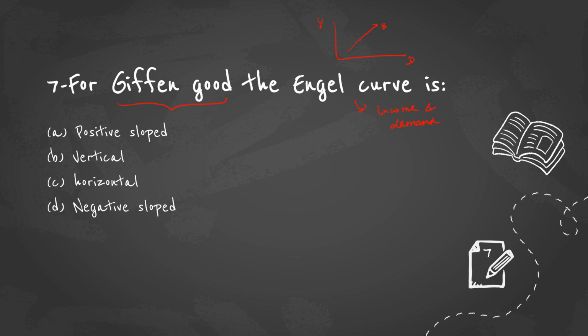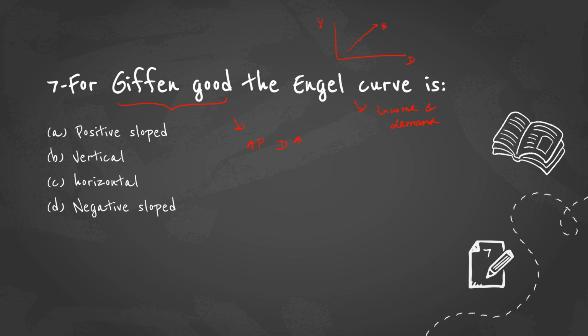So what is meant by Giffen good? Giffen goods are inferior goods for which, when price rises, demand also rises.